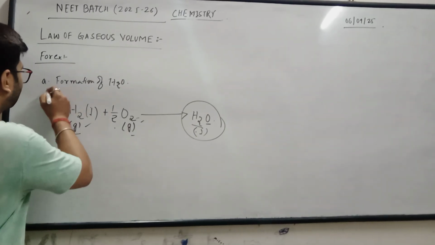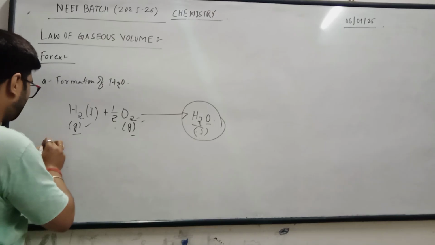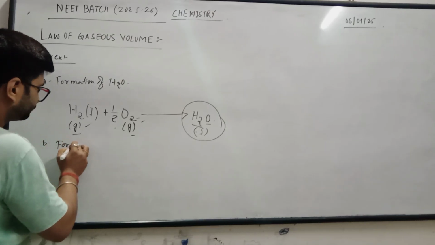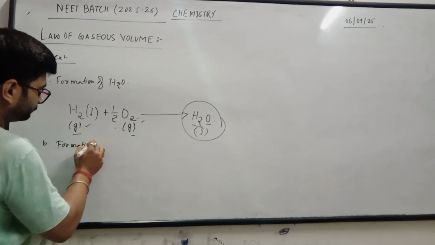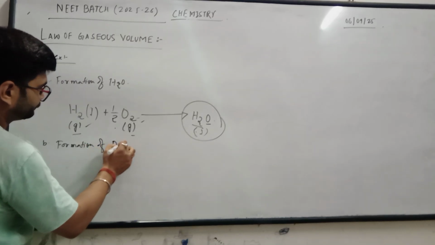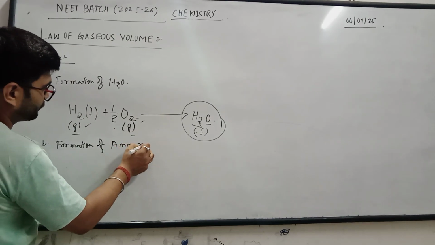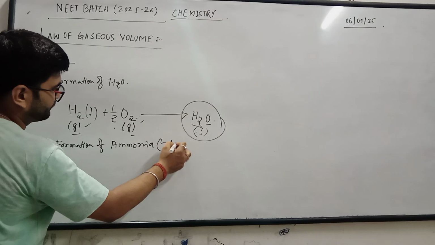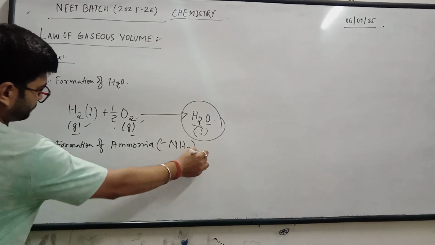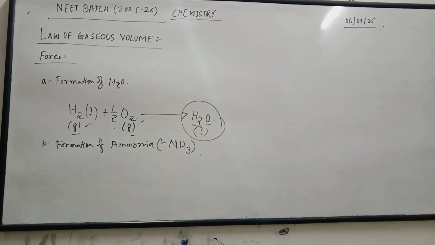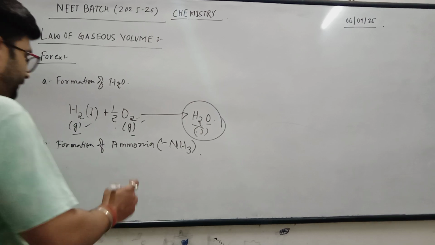Similarly, if this was the formation of water, I can say formation of ammonia. Ammonia is seen like this: NH3. So if I want to form NH3, I should have nitrogen and hydrogen.